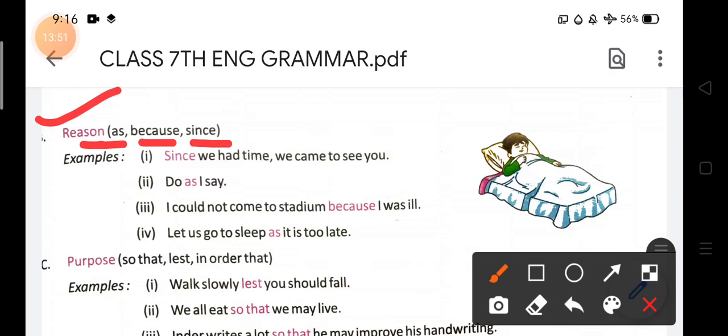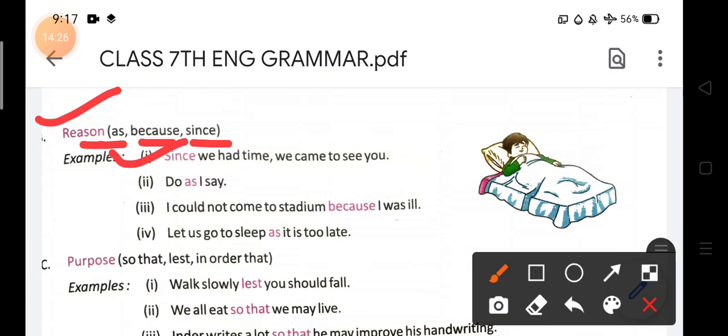Okay, example: since we had time, we came to see you. यानी जैसा कि उन लोगों के पास टाइम था, इसलिए we came to see you, हम आपसे मिलने आए. Because they have time. अगर उनके पास टाइम नहीं होता तो मिलने नहीं आते. It means they are dependent on each other. टाइम था तो मिलने आए. तो मिलने क्यों आए? We came to see you because they had time, क्योंकि उनके पास समय था. This was the reason they came to meet.